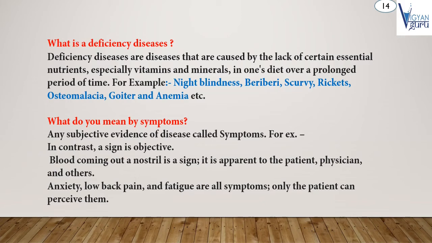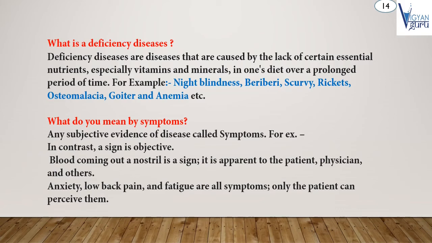For example, night blindness, beriberi, scurvy, rickets, osteomalacia, goiter, and anemia, etc. First of all, night blindness is caused by lack of vitamin A. Means vitamin A content food we are not eating for a prolonged time. So this deficiency disease is present.